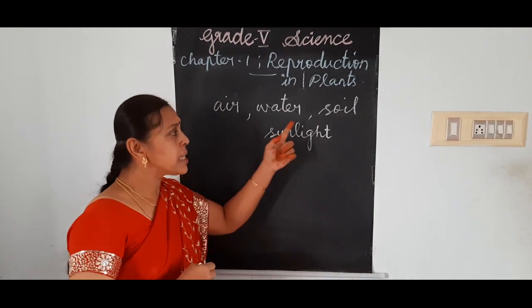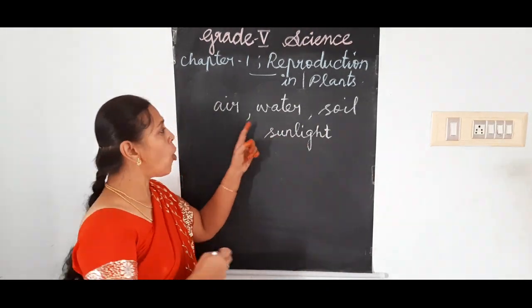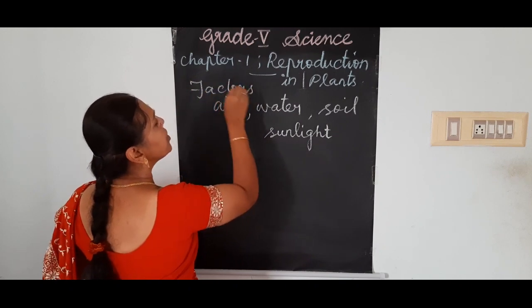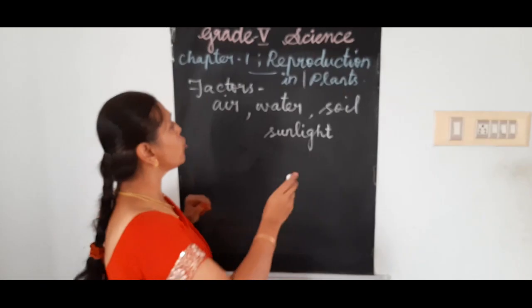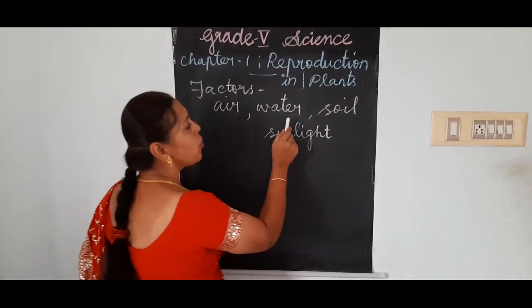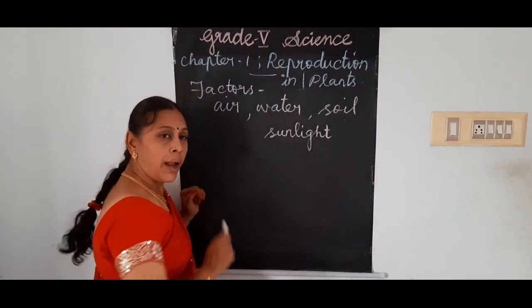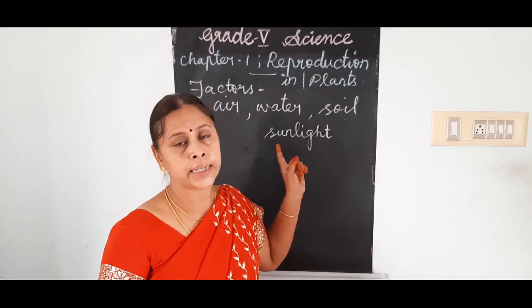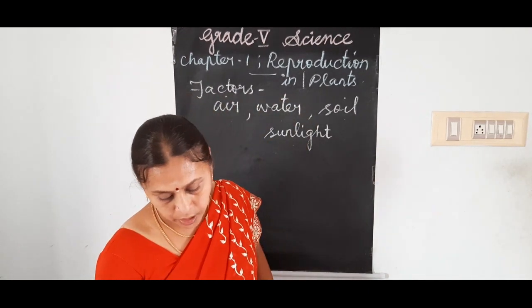So all these factors are called factors needed for the growth of a seed. What are those 4 factors? Air, water, soil and sunlight. Without these 4 factors, a seed couldn't germinate.